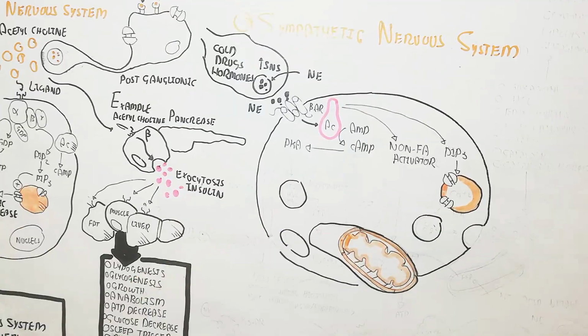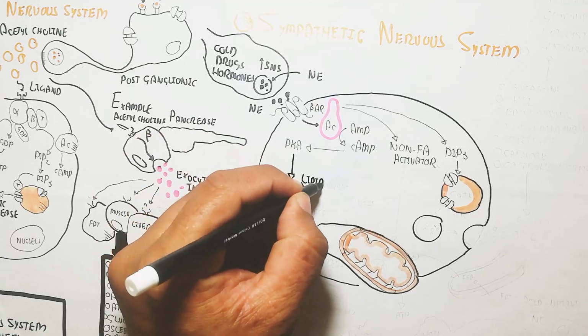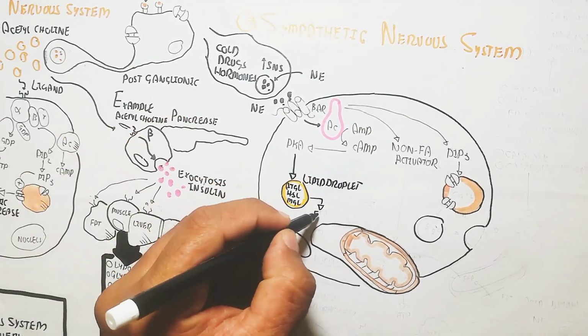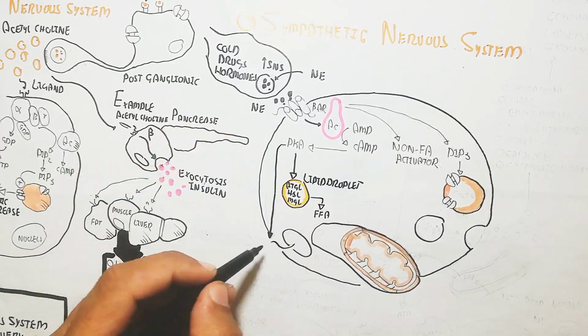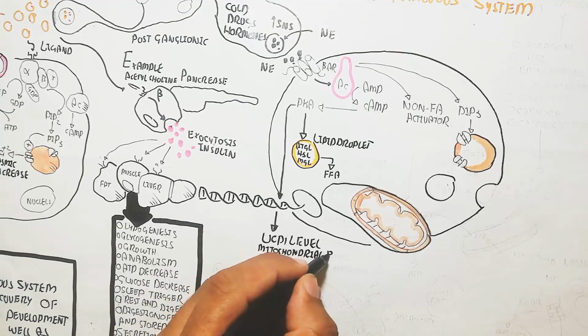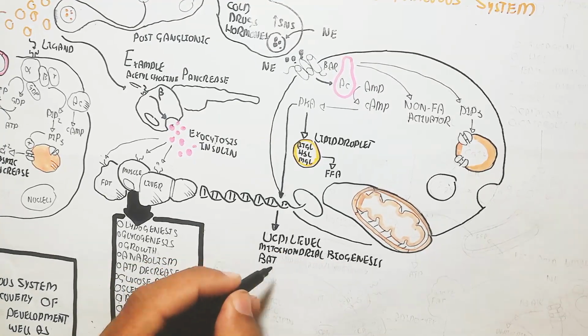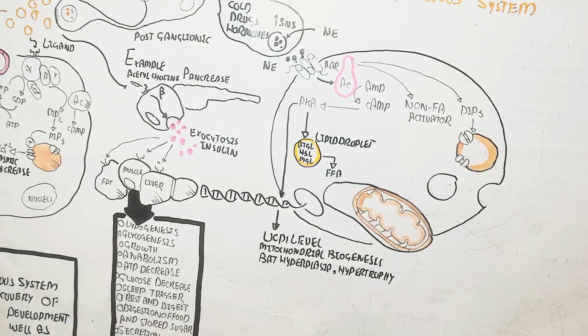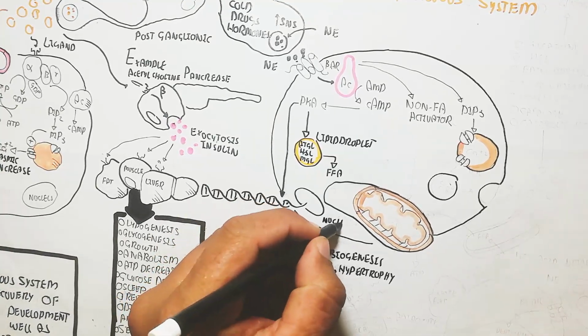And PIP3 will also trigger a non-fatty acid activator, leading to calcium release and rushing calcium into the cytoplasm, while the lipid droplet undergoes lipolysis to produce free fatty acid. Gene activation through protein kinase A leads to UCP1, mitochondrial biogenesis, and brown adipose tissue hyperplasia and hypertrophy.